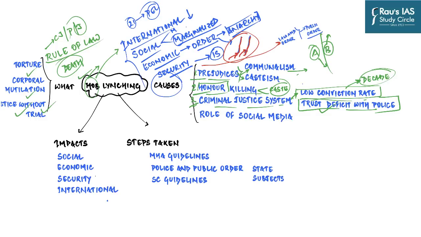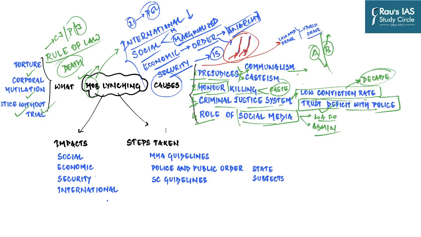And in recent years, social media has emerged as one of the root causes behind the mob lynchings. Because in many of the cases, as we have seen in the introduction, it was revealed that the social media posts, especially viral WhatsApp forwards, created an atmosphere of fear among the local people, because of which they decided to take law in their hand and administer justice instantaneously.